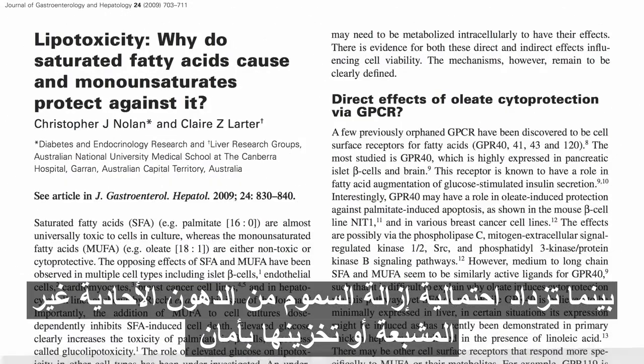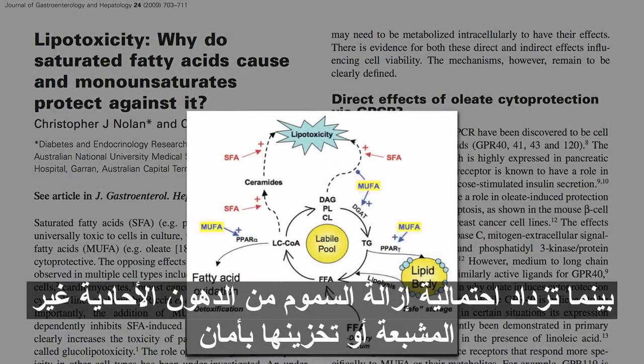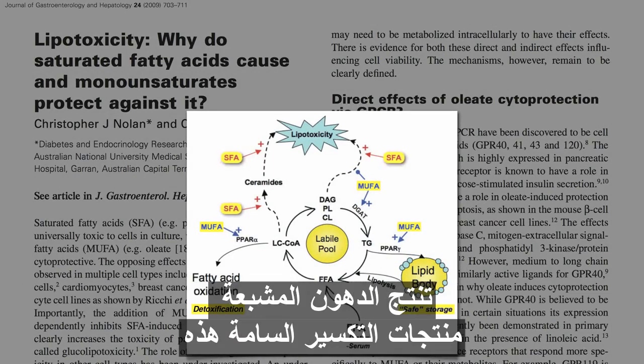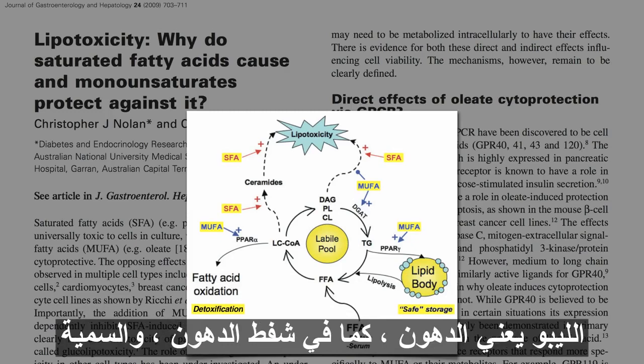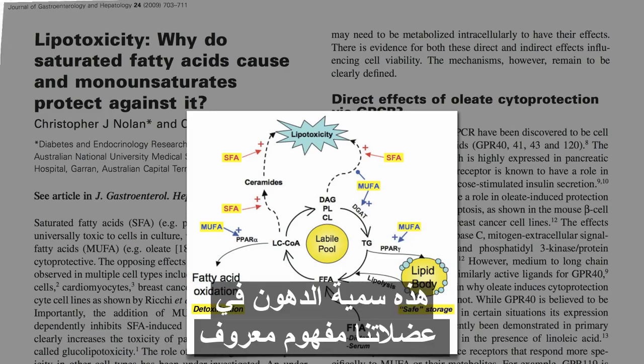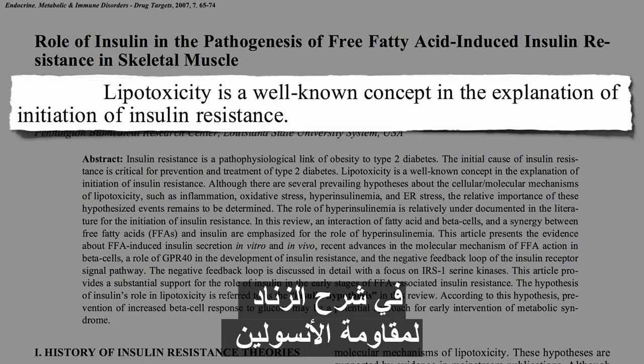While monounsaturated fats are more likely to be detoxified or safely stored away, saturated fats create these toxic breakdown products like ceramide that cause lipotoxicity. Lipo meaning fat, as in liposuction, and toxicity. This fat toxicity in our muscles is a well-known concept in the explanation of the trigger for insulin resistance.